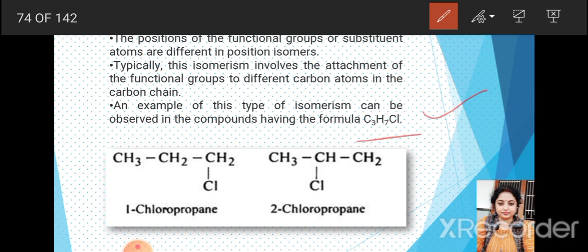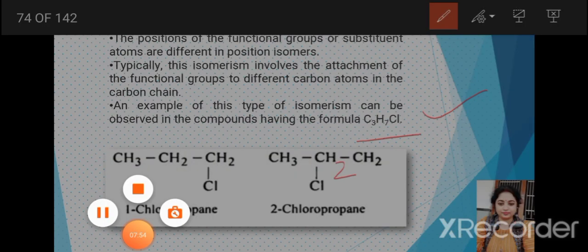Where the one hydrogen is gone? It should be CH2. Okay, CH2, 3, 4, 5. One minute. Bonding is.